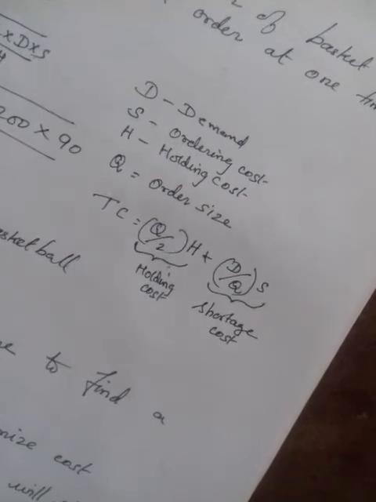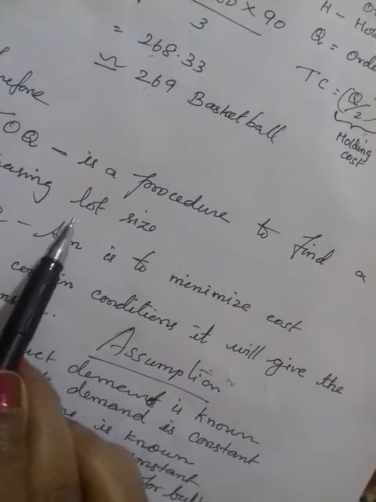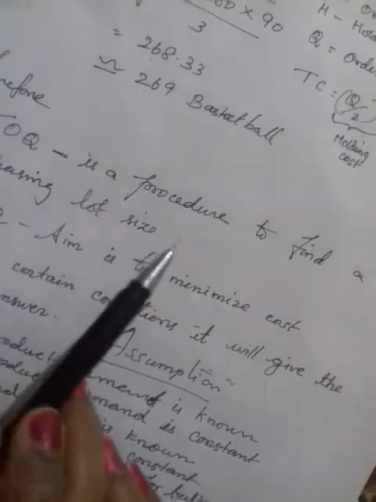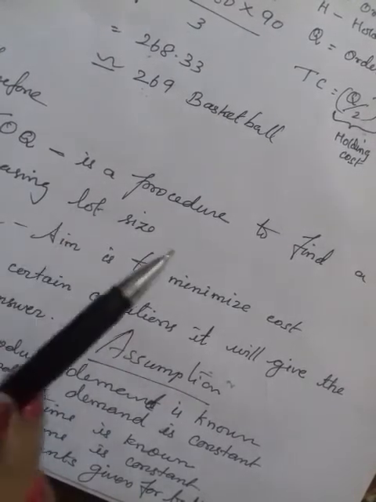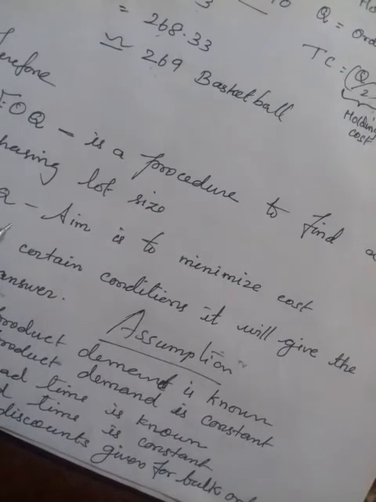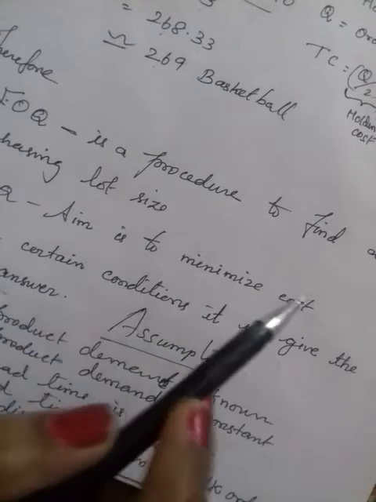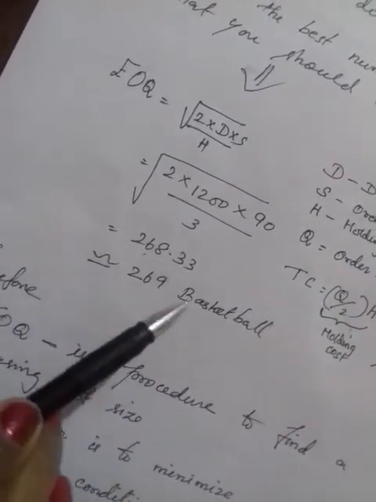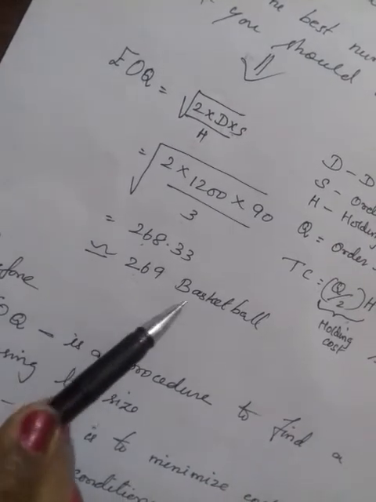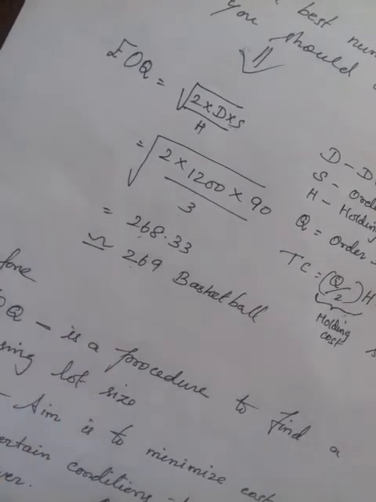Therefore EOQ is a procedure to find the purchasing lot size. That is the main objective. Why are we calculating EOQ? In order to purchase the right lot size. What is the aim of EOQ? EOQ is to minimize the cost. Which cost? Ordering cost and holding cost. Under certain conditions it will give the optimum result. Which is the optimum result? 269 is the optimum result. This is the best number of basketballs to order at one time.